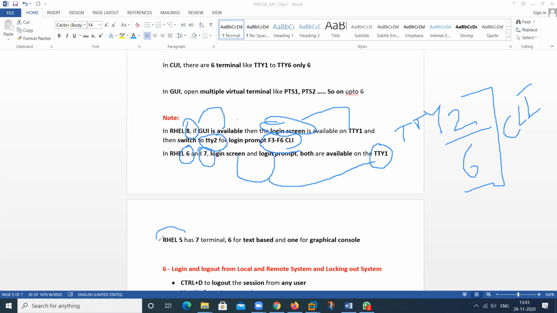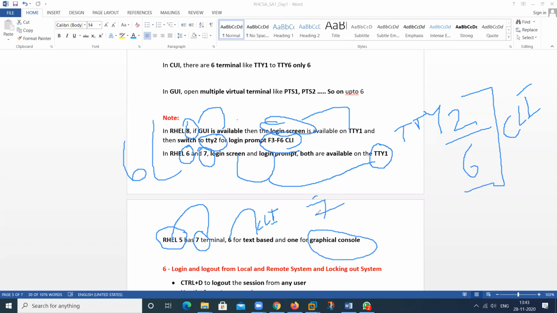But if we are using RHEL 5, an older version, it has 7 terminals, because here we have 6. In RHEL 5 there are 6 for the CLI prompt and 1 for the graphical, so total will become 7.